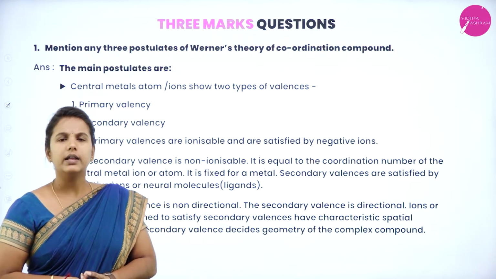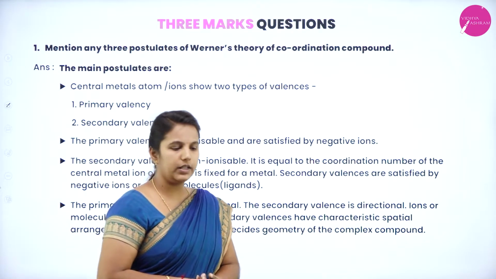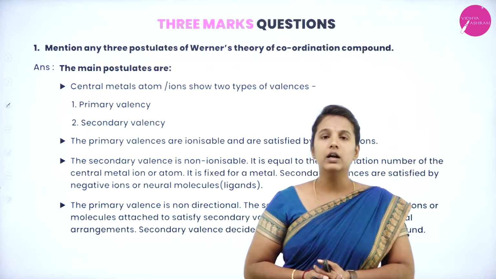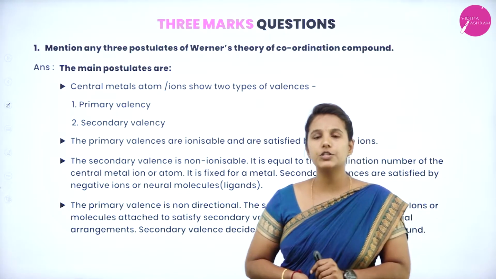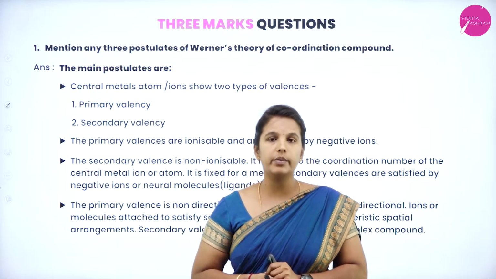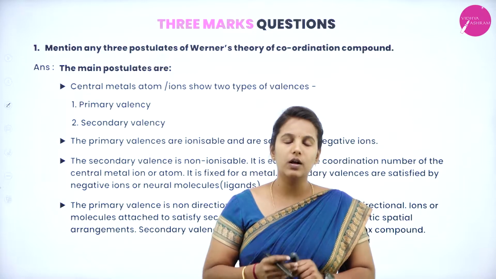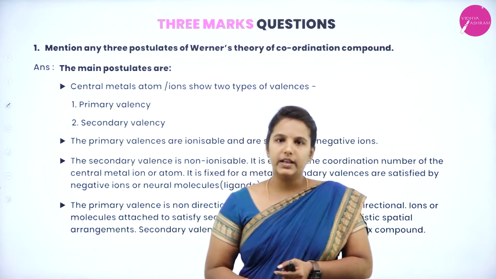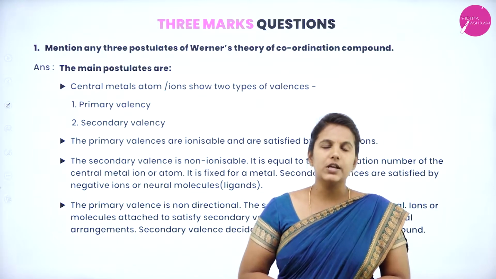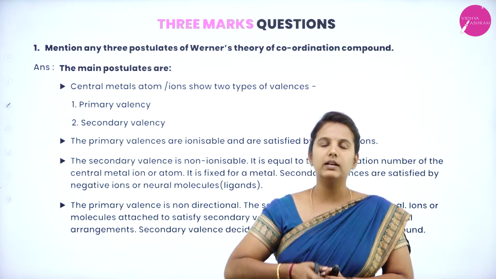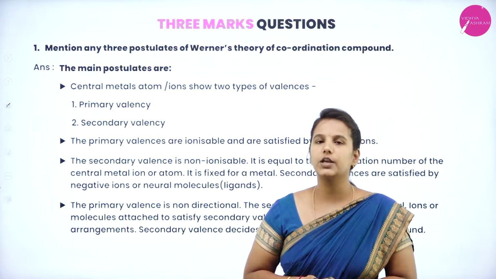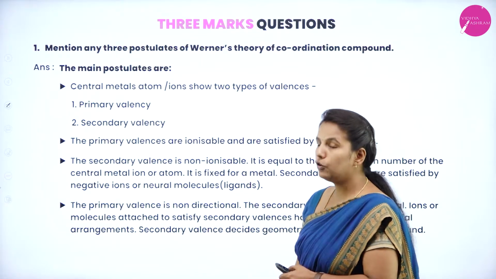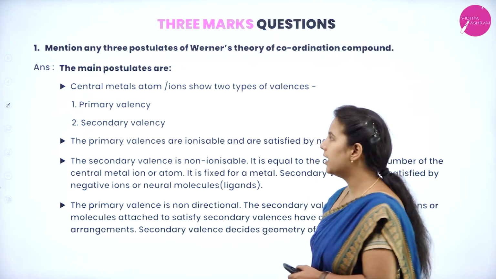In addition to that, we can also expect the differences between homoleptic and heteroleptic complexes, and we can also expect 1 question which will carry 1 mark, because all the 3 questions cannot ask directly with the Werner theory or by giving complexes to write the hybridization. We can also expect a 2+1 type of question from this unit. Okay, we'll see the main important question from this unit, which has been frequently asked many times.